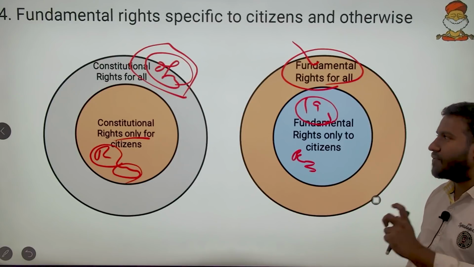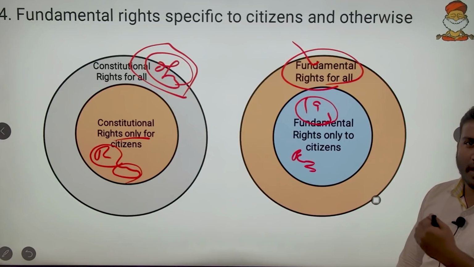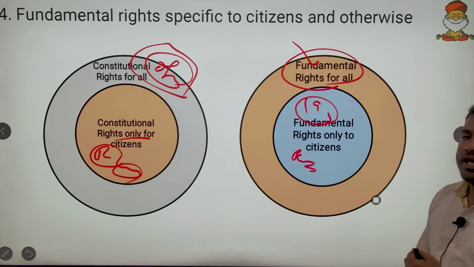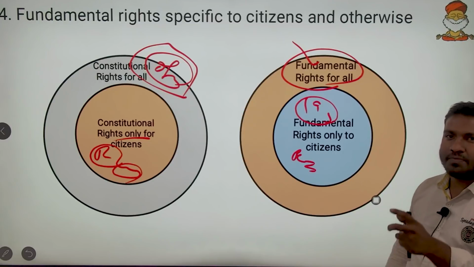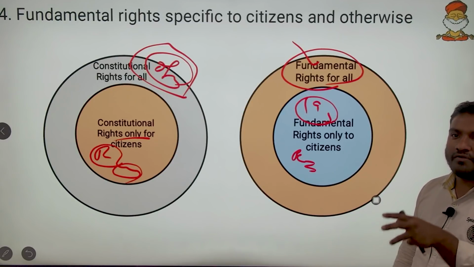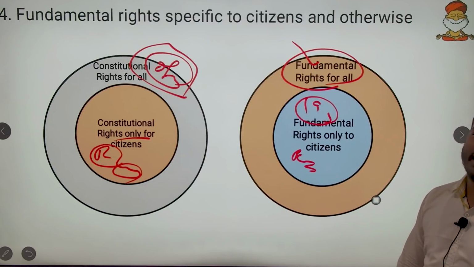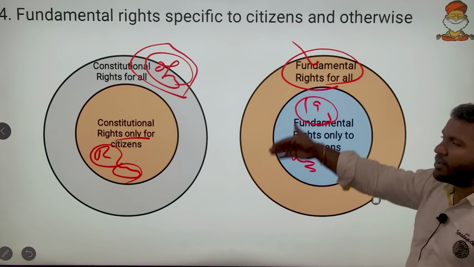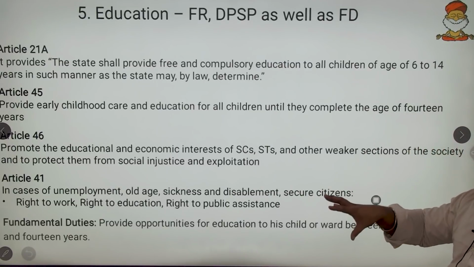Say for example, if there is any body which is set up on a peripheral basis, that will not be a constitutional body unless there is one dedicated article for the body in the Constitution. For example, CAG has a particular article, so it happens to be a constitutional body. Or the Finance Commission, there is a dedicated article. UPSC, there is a dedicated article. So make a habit of reading the Constitution and its clauses verbatim.